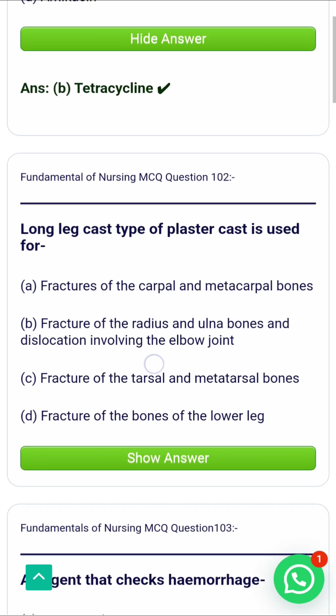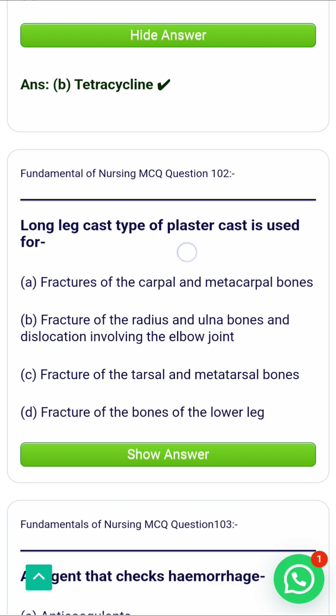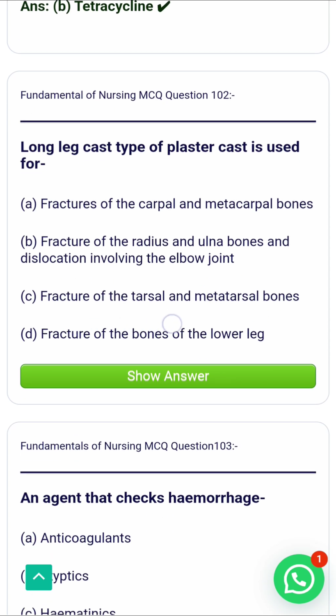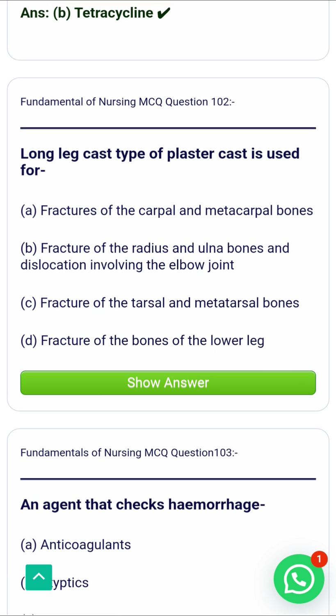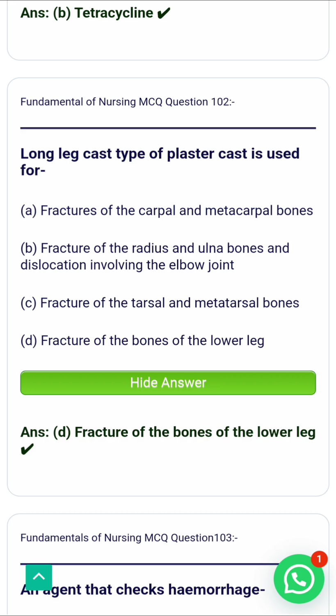Next question, that is, long leg cast type of plaster cast is used for: A. Fractures of the carpal and metacarpal bone. B. Fracture of the radius and ulna bone and dislocations involving the elbow. C. Fractures of the tarsal and metatarsal bones. D. Fracture of the bone of the lower leg. The correct answer is option D.